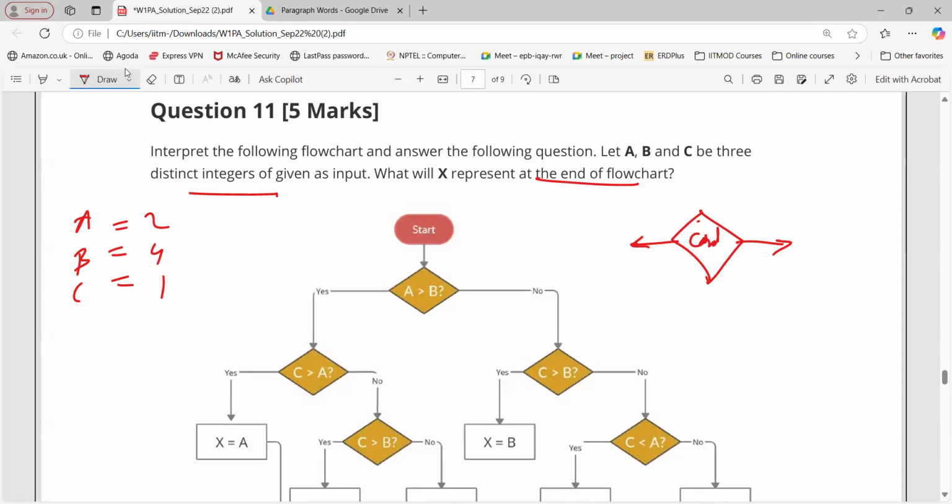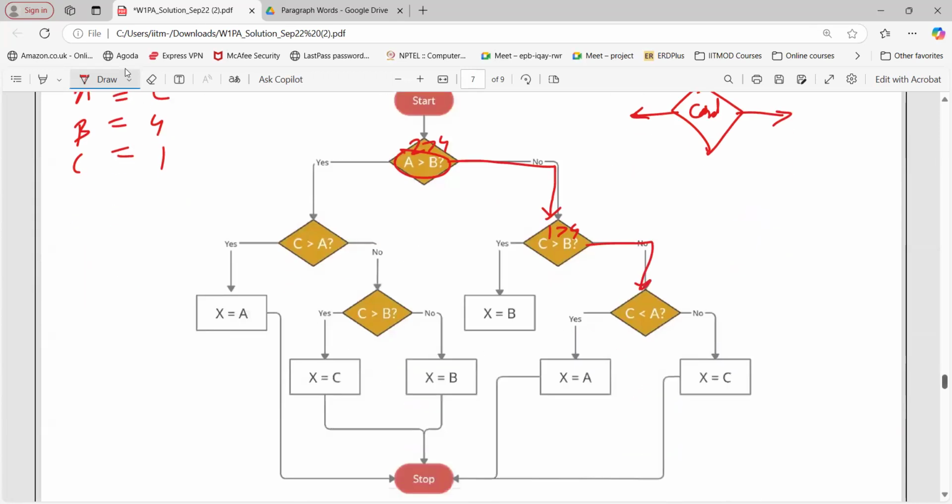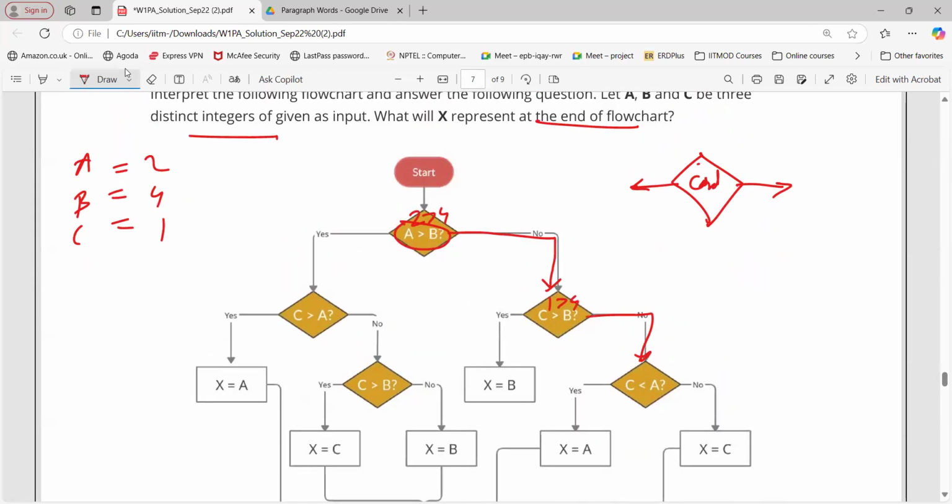Now, A greater than B: 2 greater than 4. Is that true? No, sir. So we will go in this direction. C greater than B: what is C? 1. What is B? 4. Is this true? No. We'll go in this direction. C less than A? Yes, sir. Then we'll go in this direction.